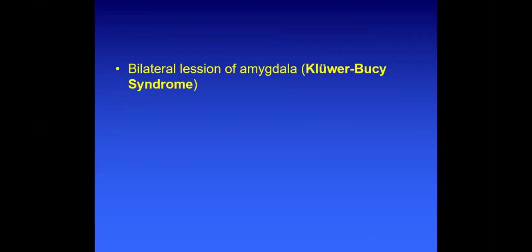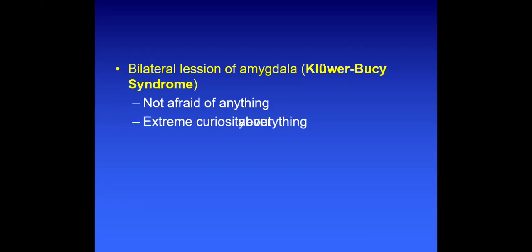The bilateral lesion of the amygdala is known as Kluver-Bucy syndrome, in which the person is not afraid of anything. A person with a lesion in both amygdalae will be moving without any fear. Even in a situation of anxiety, with firing in all directions, the person will continue to walk without any fear. He will not be afraid of anything.